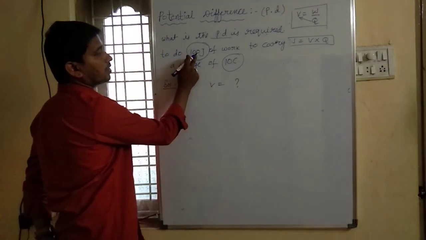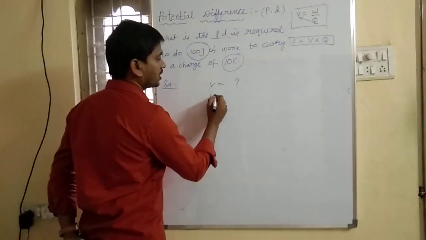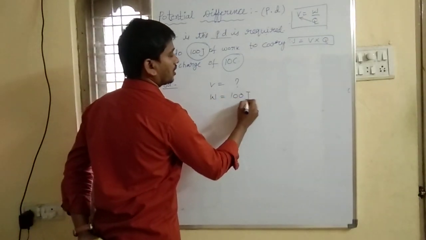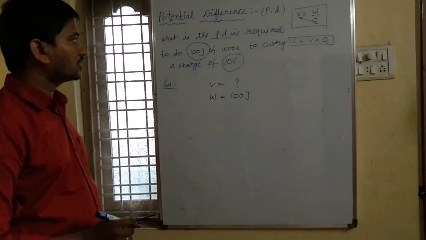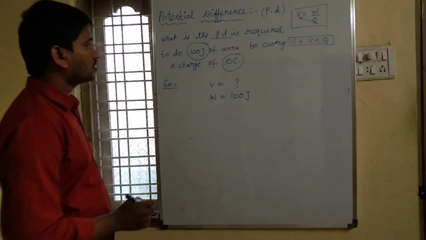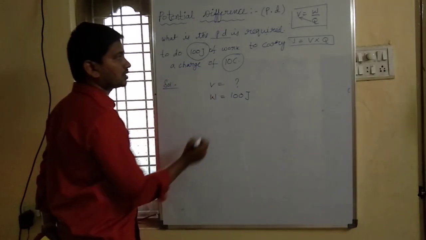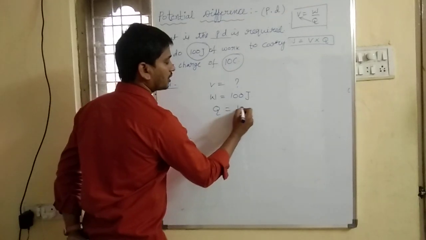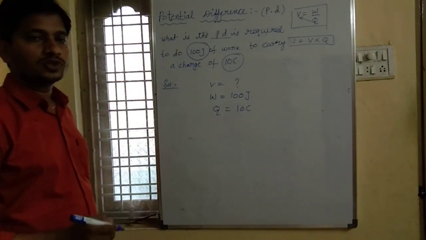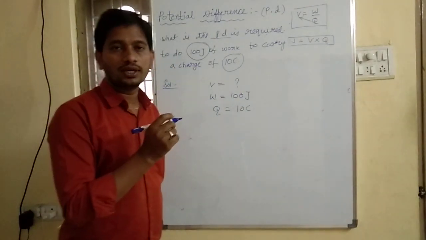How much work are we doing? Work done is given as 100 joules, to carry a charge of 10 coulombs. Charge is given as 10 coulombs. Now we have to find out the potential difference.